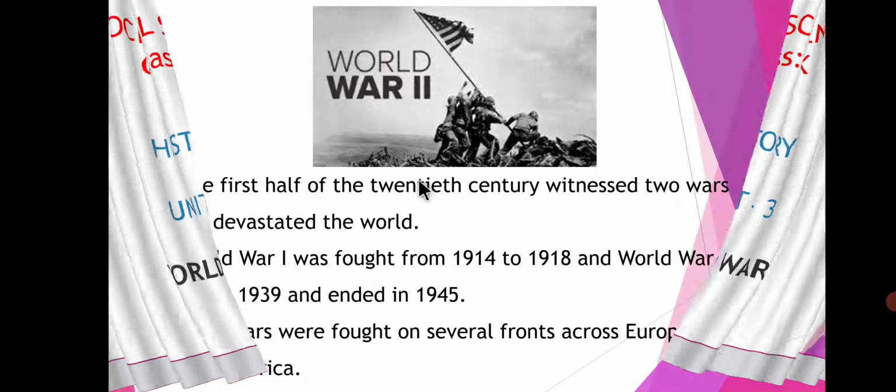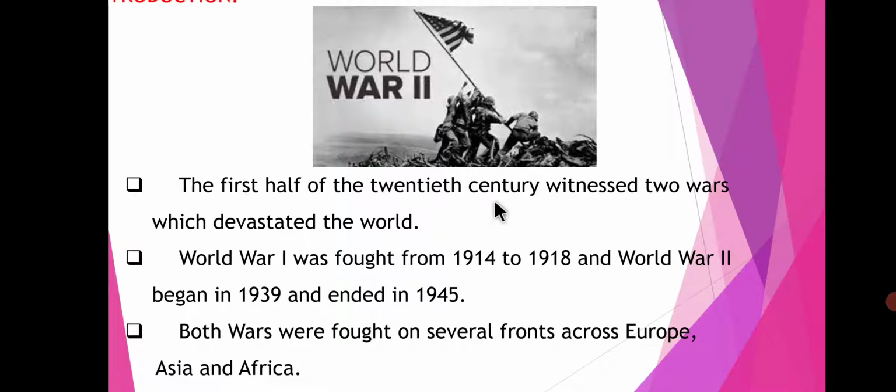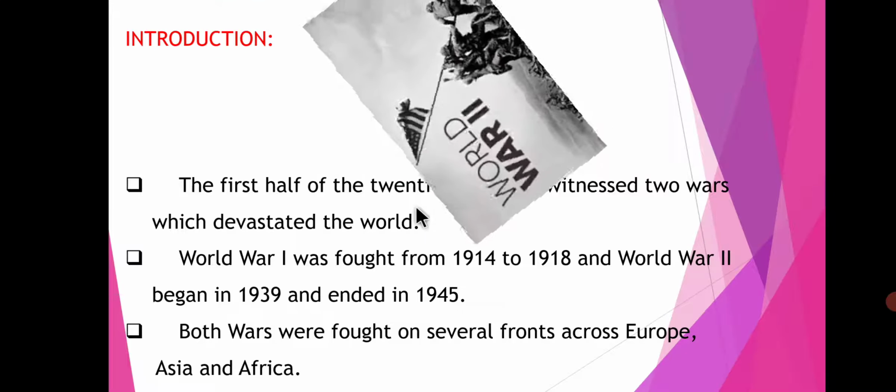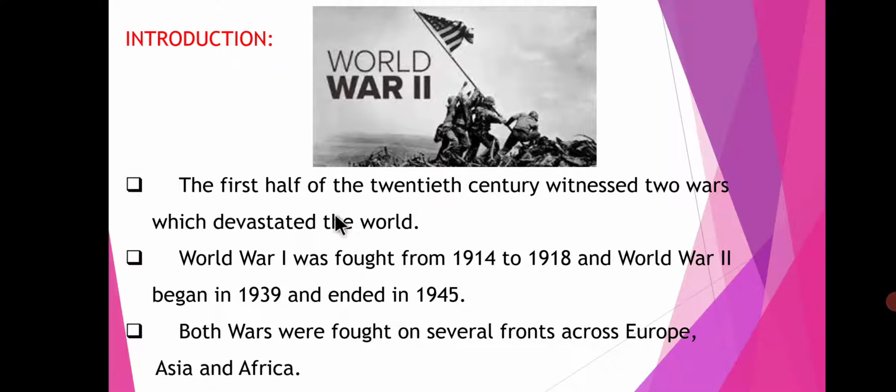Introduction. The first half of the 20th century. The period 1901 to 2000 is called the 20th century. The first half, which means 1901 to 1950, was witness to two wars: 1914 to 1918, the First World War, and 1939 to 1945, the Second World War.